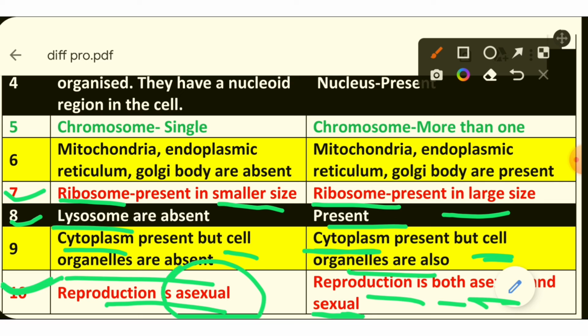Sexual reproduction is a type of reproduction in which the production of an offspring, or an organism, occurs by the fusion of male and female gametes. So in sexual reproduction two parents are involved, but in asexual reproduction only one parent is involved. These are the main differences between prokaryotic and eukaryotic cells.